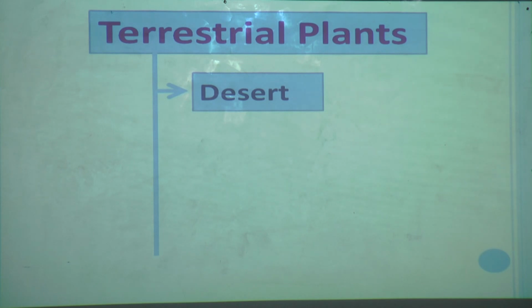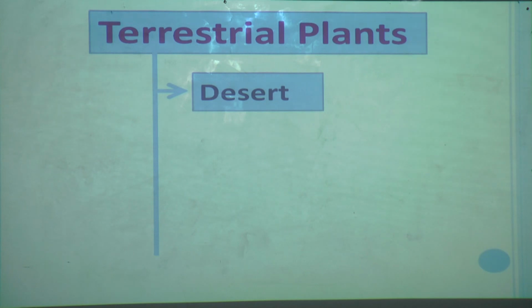And how do they adapt in the desert? The leaves are changed into sharp spines and the roots also adapt according to the condition. Some roots spread just below the surface of the soil and some roots grow down more than 20 meters.